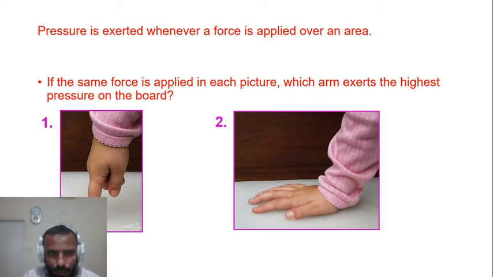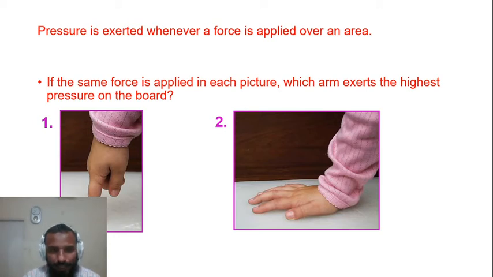Now, my question: if we assume that the force being applied in both situations is the same, then where would there be a higher pressure? A person who has no link with physics would say that in the second situation, since it looks like the whole arm is applying a force on the board, it is causing a higher pressure. But in physics, this is not the case. In physics, pressure depends on both parameters, force and area, but when we say same force, then it directly goes to the area, and pressure depends inversely on the area.